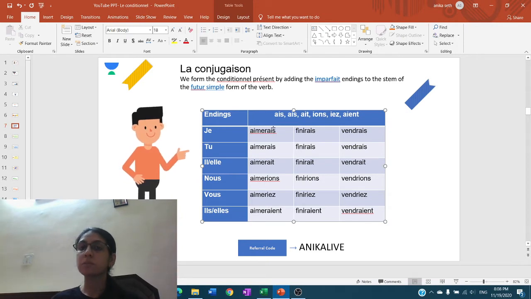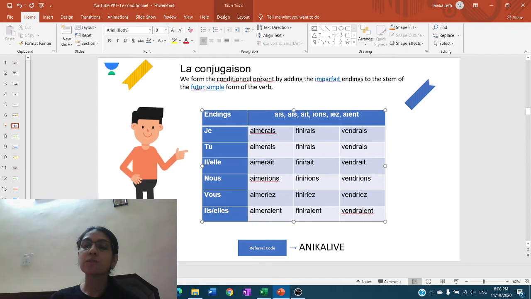So this is composed of two things: first is the stem of the future simple form of the verb, plus the endings of the imperfect. So what are the imperfect endings? AIS, AIS, AIT, IONS, IEZ, and AIENT. Right? These are the endings of the imperfect.